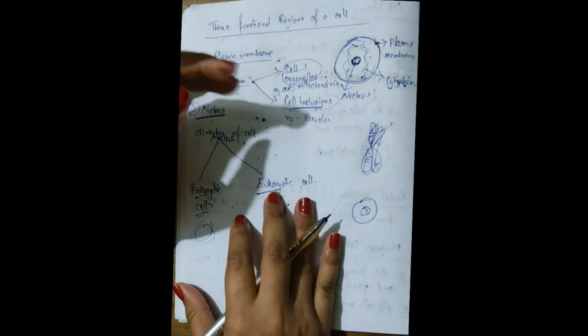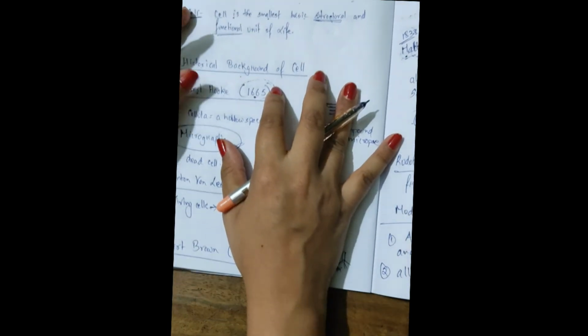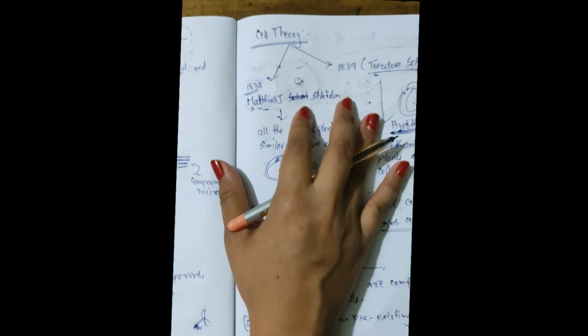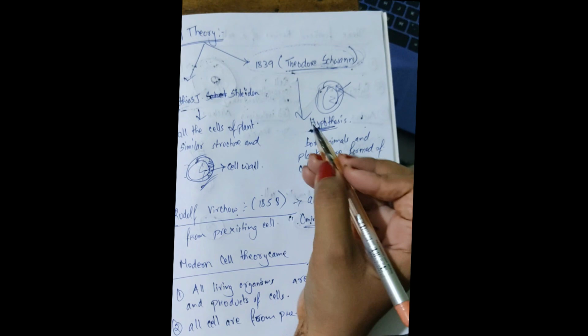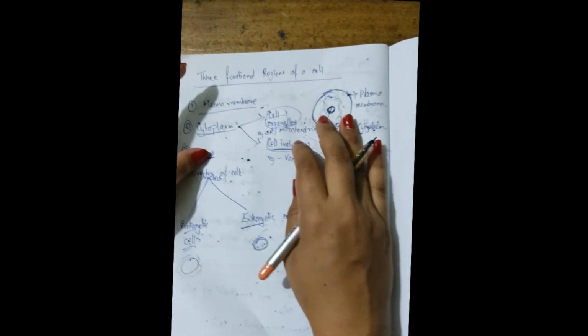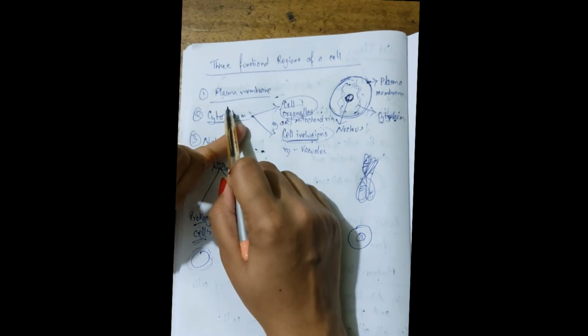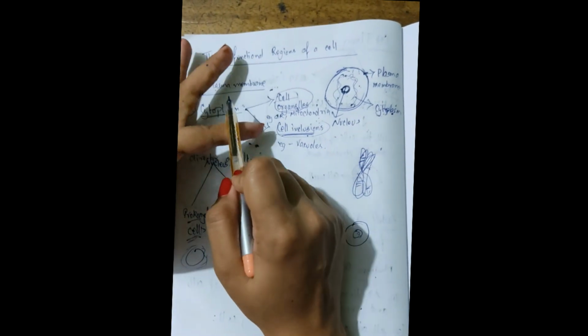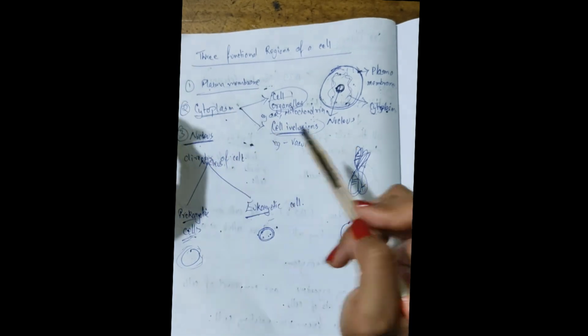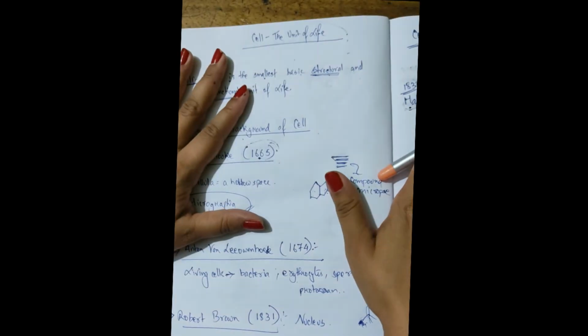So that is what we have got to know a little bit about the cell: the scientists who gave the cell, the cell theories, and the important regions. A typical cell, whether it is a bacterial cell, plant cell, animal cell or a cell in the human body, should contain these three important regions. That is what we have learned.